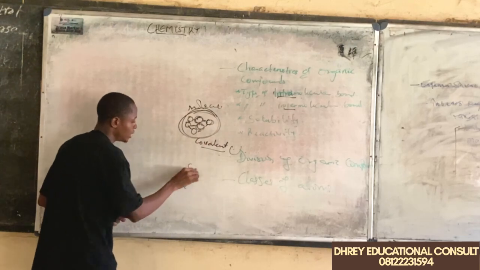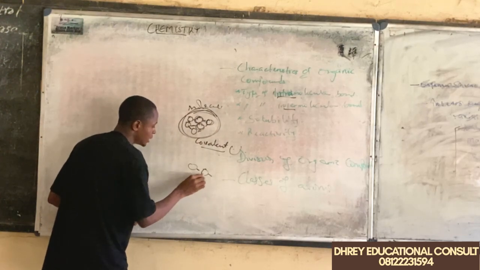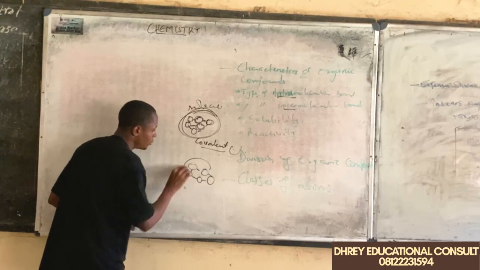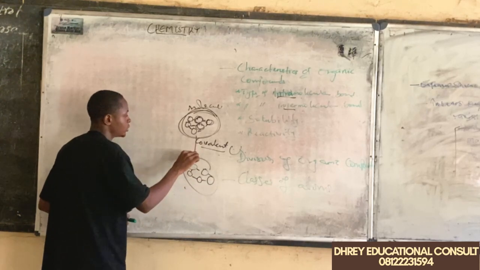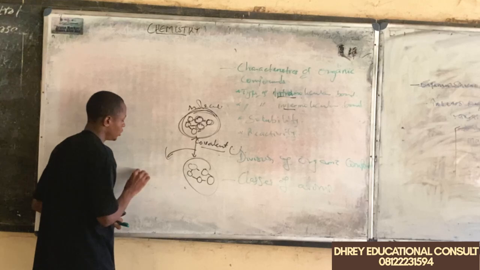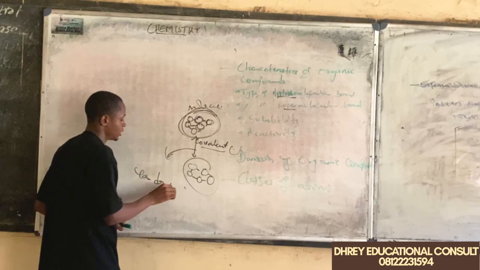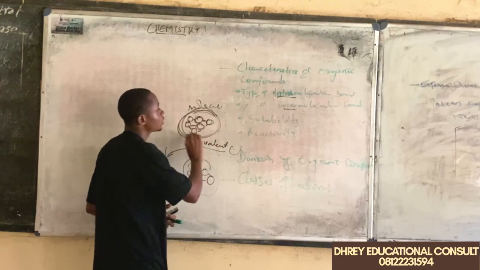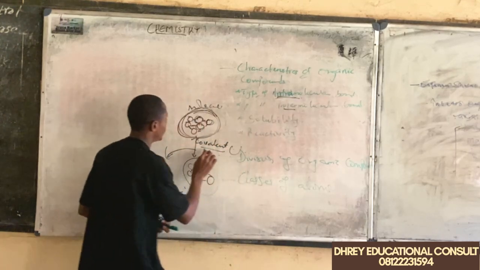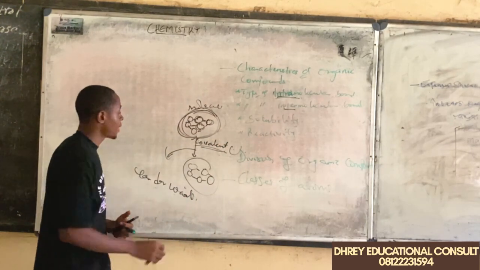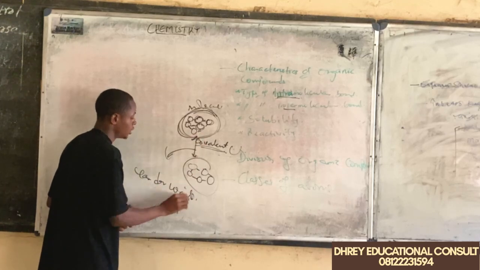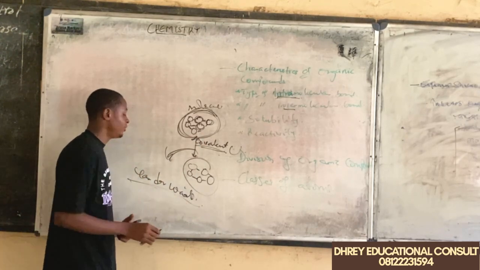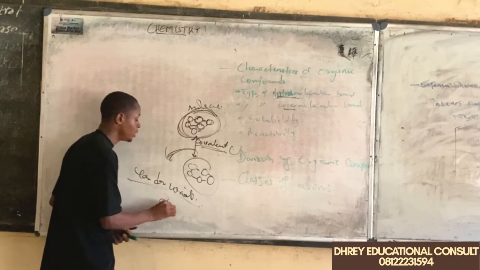Now if we have another molecule that has the covalent bond as the intramolecular bond, what connects this molecule to this molecule is what we call the van der Waals forces. So within each molecule, the intramolecular bond is the covalent bond, and in between molecule and molecule, we have a force of attraction known as the van der Waals force. This is a very weak force.